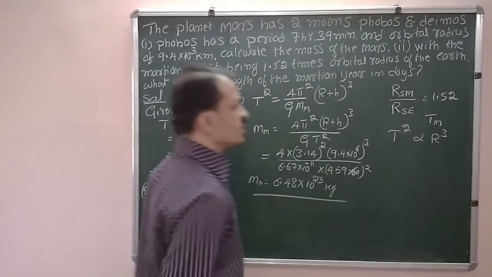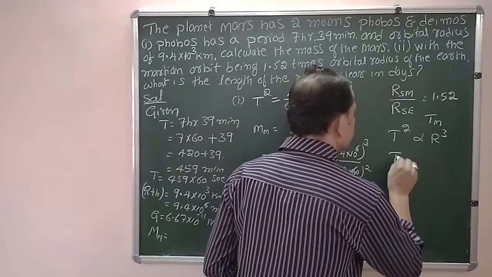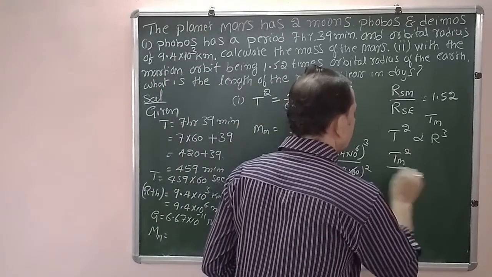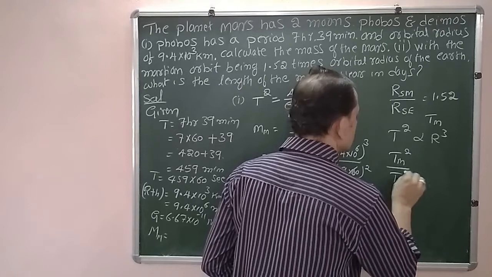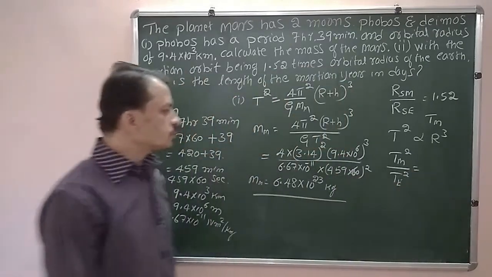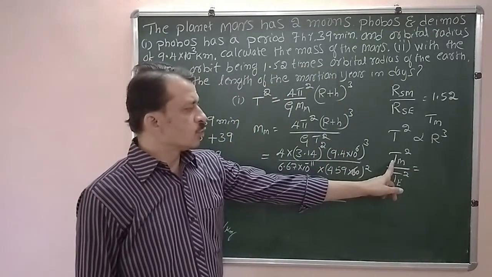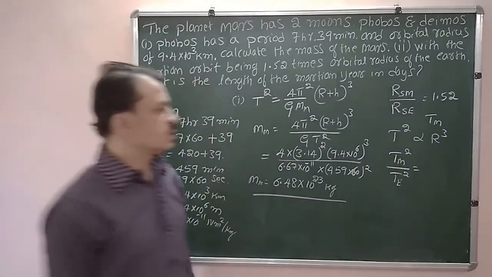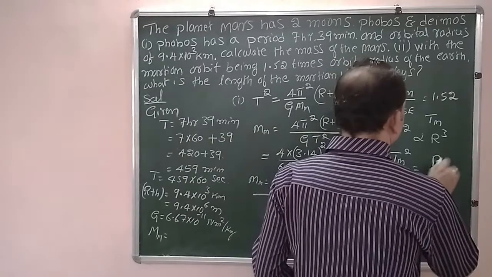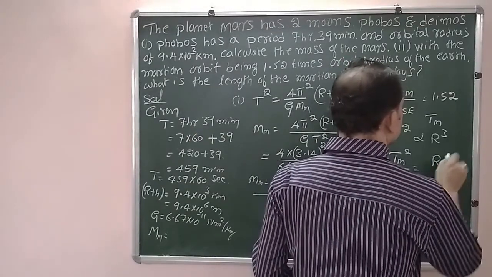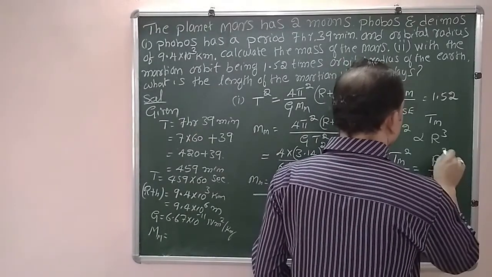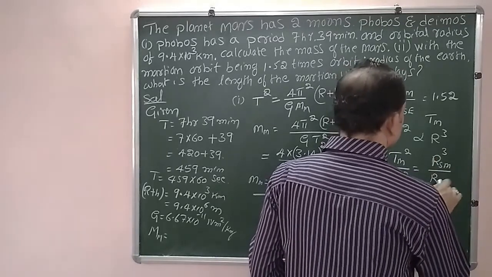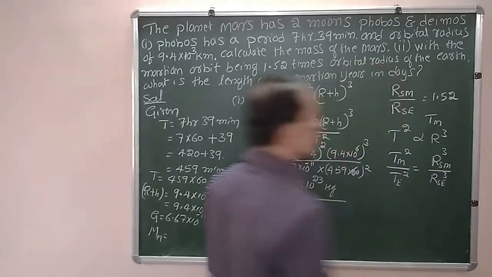So from this relation, if you take the ratio, Tm square divided by Te square, period of revolution of Mars square divided by period of revolution of the Earth square, it should be equal to RSM cube divided by RSE cube.